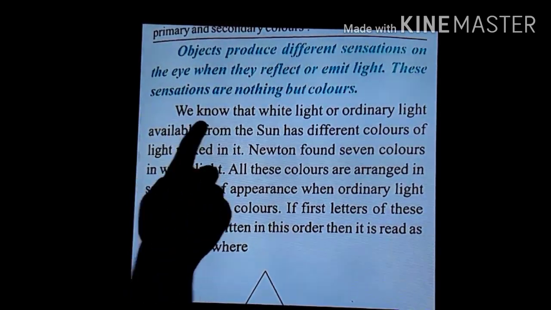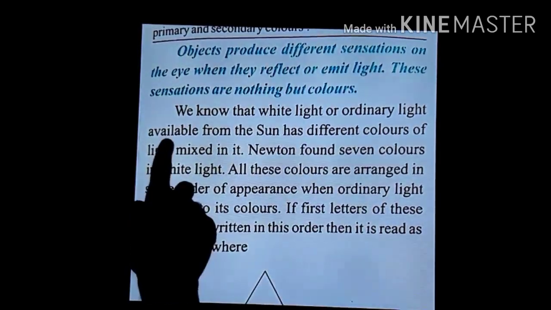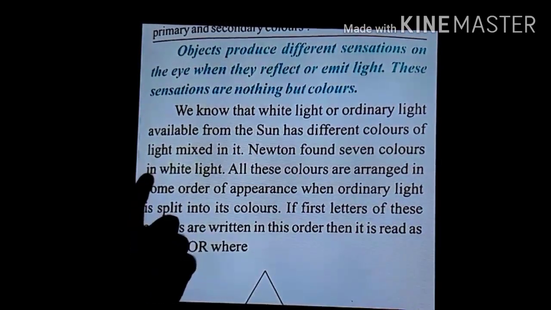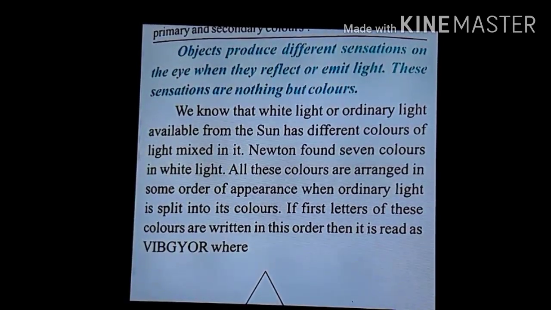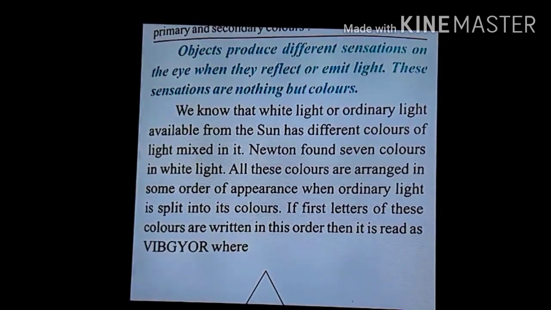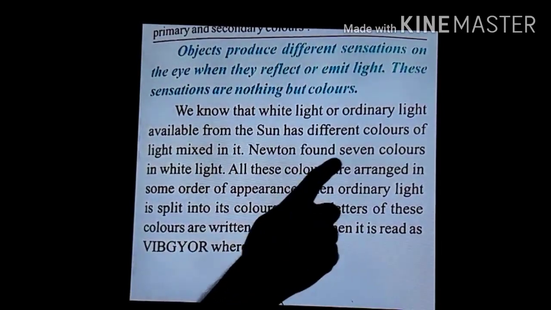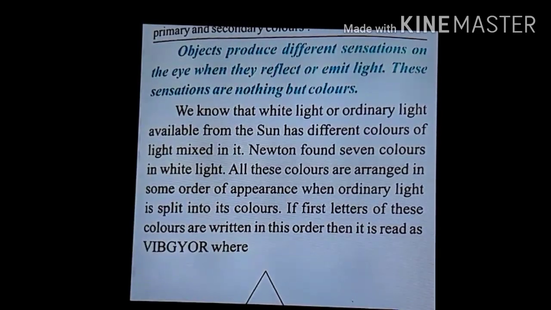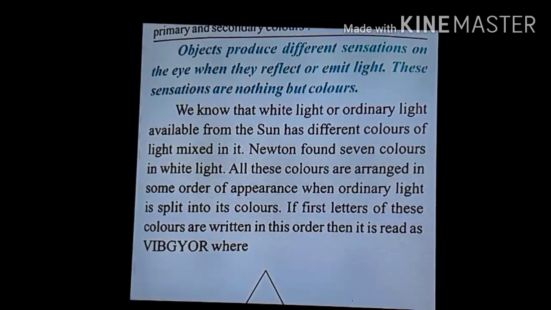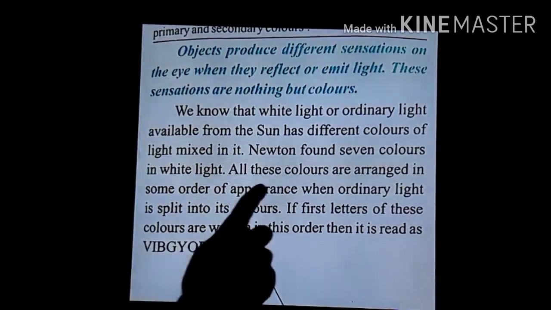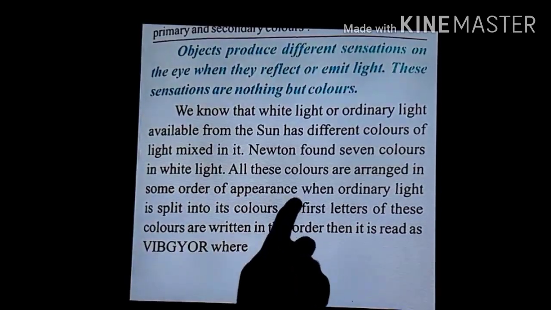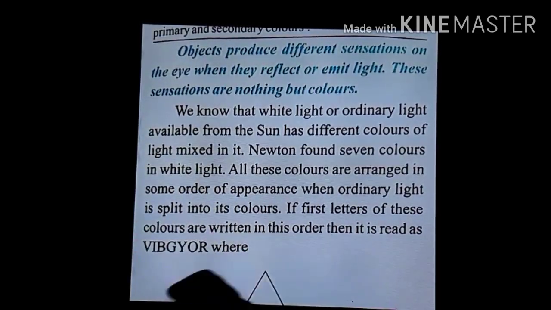You can see here, we know that white light or ordinary light available from the sun has different colors of light mixed in it. Means when we see the light during the daytime, the color of the light appears to be white, but that light is not only white, it is a mixture of some colors. Newton found 7 colors in the white light. So basically, after his experiments, Newton found that there are 7 colors in ordinary light. All these colors are arranged in some order of appearance when ordinary light is split into its colors.